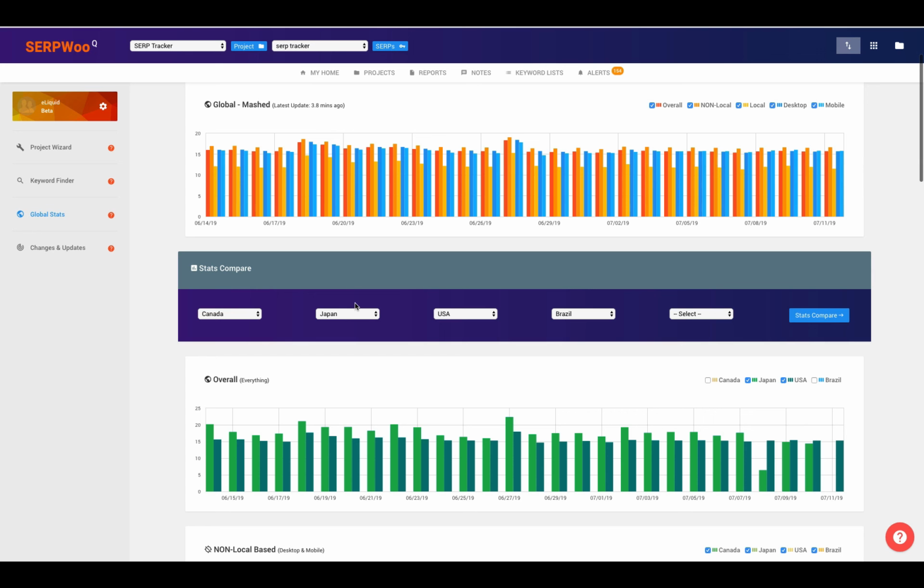So I highly encourage you to take a minute to go to GlobalStats and check out the different features. We're going to be adding more to this tool in the near future, but go ahead and check it out now. It's on the left-hand side of your screen. It's real easy to get to. And the next time you see fluctuations or volatility within your specific keyword, SERPs, or niche, make sure to follow that up with GlobalStats so that you can tell that this is either a global algorithm update or if this is just something specific to you and your competitors.